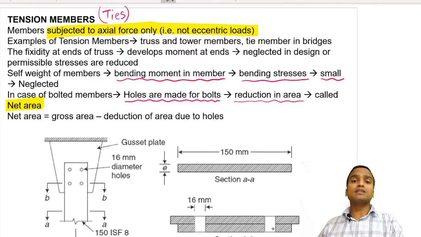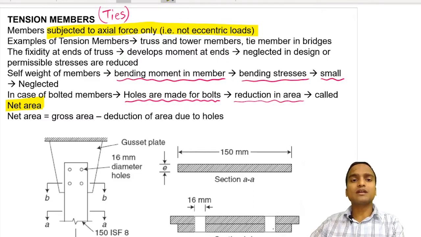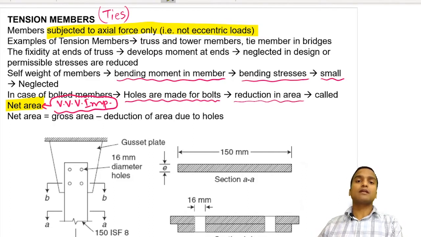If you learn how to calculate the net area, all the problems related to tension members are solved. Net area is equal to gross area minus deduction of area due to holes.